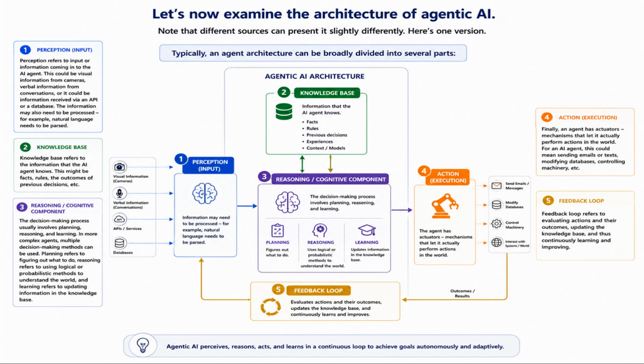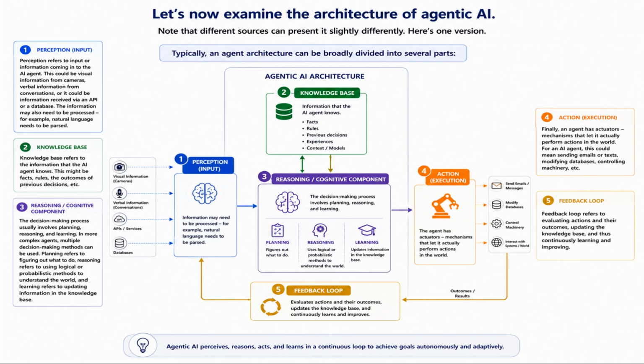Reasoning or cognitive component. The decision-making process usually involves planning, reasoning, and learning. In more complex agents, multiple decision-making methods can be used. Planning refers to figuring out what to do, reasoning refers to using logical or probabilistic methods to understand the world, and learning refers to updating information in the knowledge base.